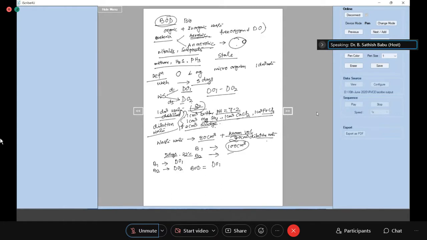DO1 minus DO2 will be the amount of oxygen which is used up, correct? But DO1 is measured on day 1 or day 5? Day 1, bottle 1, day 1. So why can't you measure bottle 1 on day 5 also? I have already taken the solution from that, no?